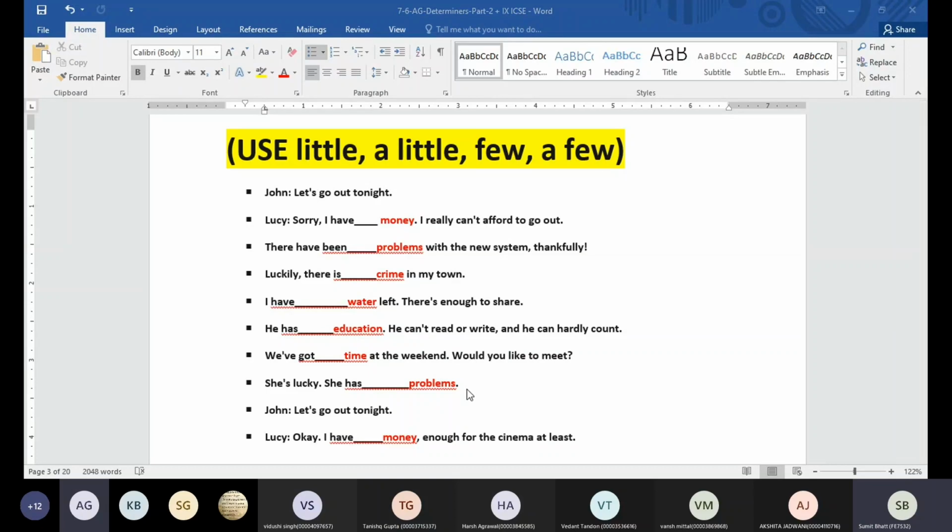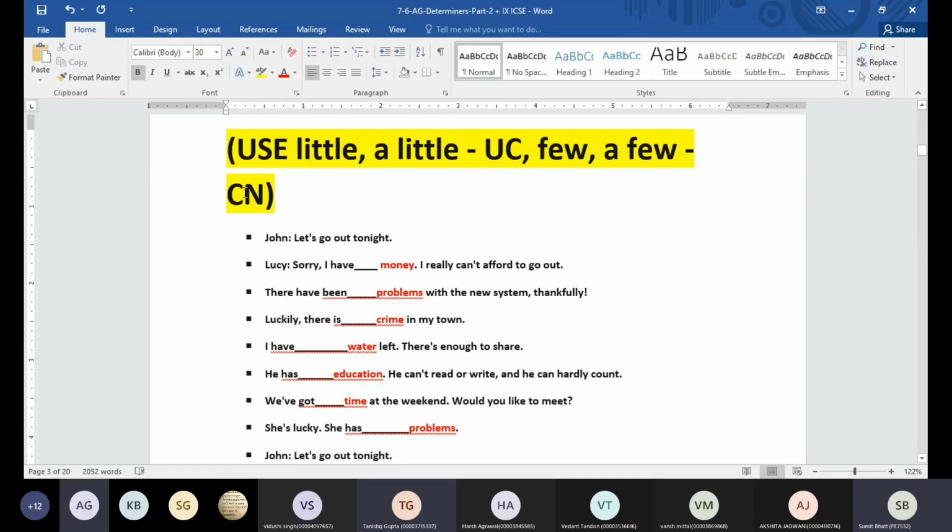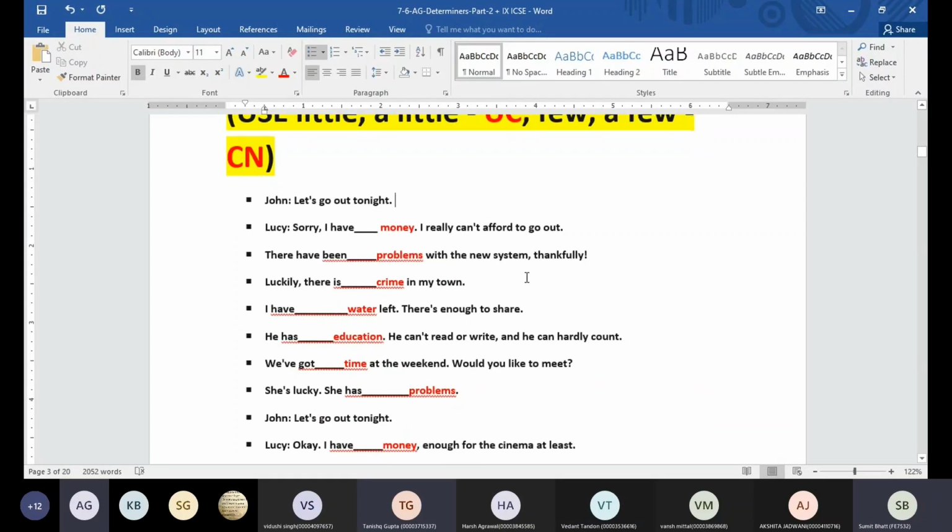Countable. So when I say little, a little, they are used for which type of noun? Uncountable. And few, a few are used for which type of noun? Countable. Okay. That's one thing to check before we put the word in.